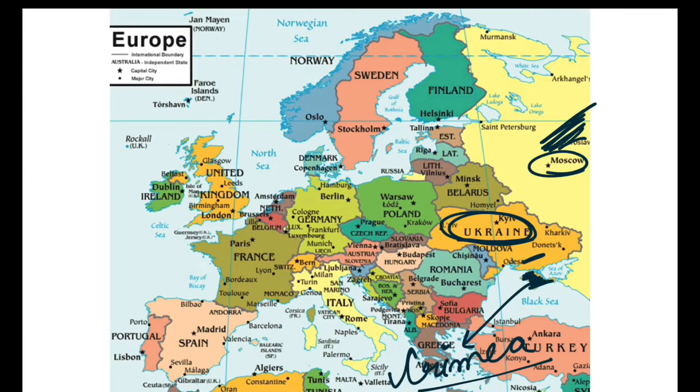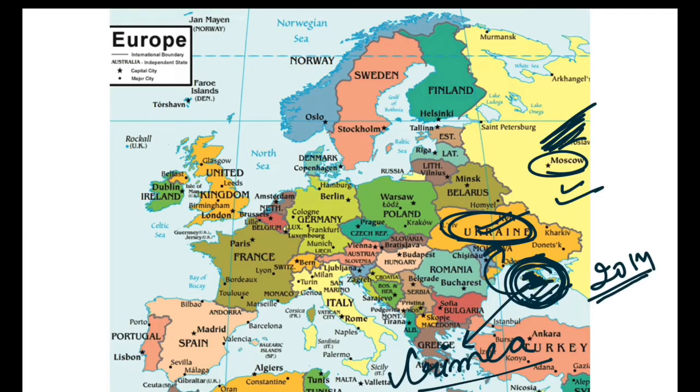But Crimea is not part of Ukraine. Actually Crimea is a disputed territory between Russia and Ukraine. Ukraine claimed that Crimea is part of Ukraine, but Russia annexed it in 2014. That is why, if you have heard the news at that time, Russia was also expelled from the G7 countries because of the annexation of Crimea. Many of the countries regard this Crimea as a part of Ukraine, but Russia administers it. So we can say that this is a disputed territory between Ukraine and Russia.